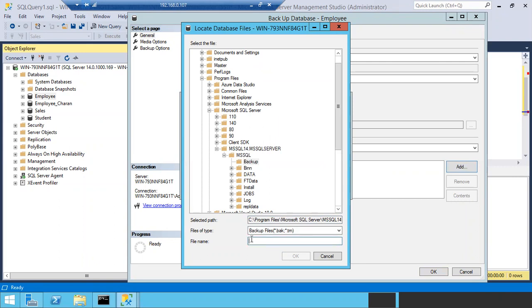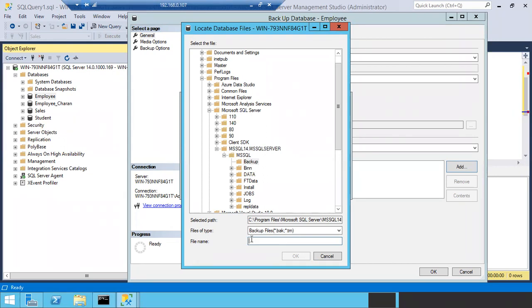Usually in an organization, we will have jobs that take the backups automatically. In case you have 100 databases or 200 databases or 2000 databases, there is no need to take the backup of all the databases manually. It is important to take the backup of all the databases, but you don't need to take them manually. We have automation in SQL Server. We are going to configure jobs that will be invoked automatically to take the backup of all the databases.